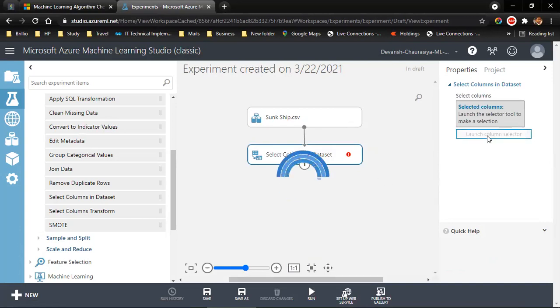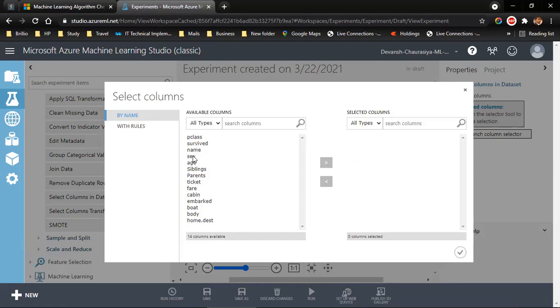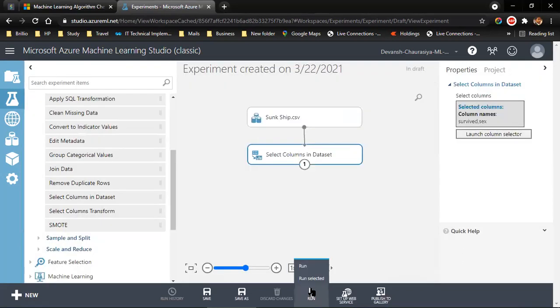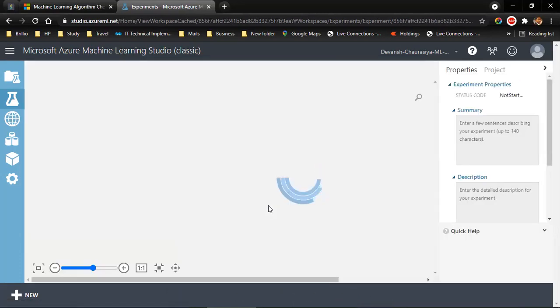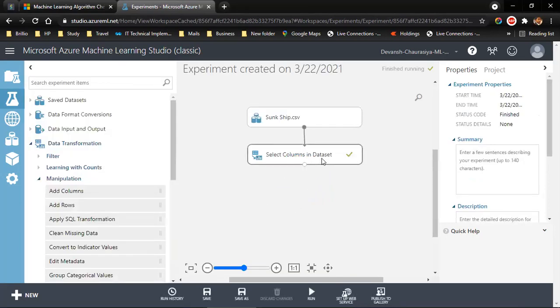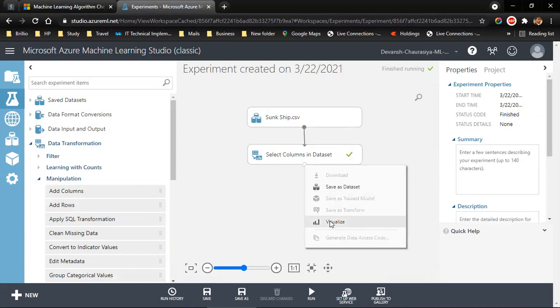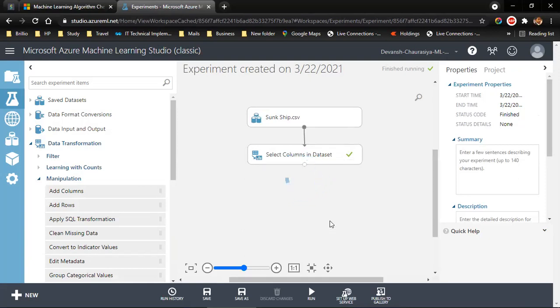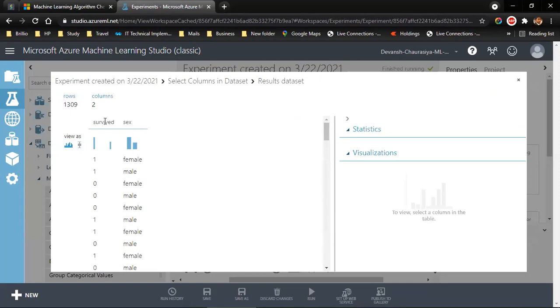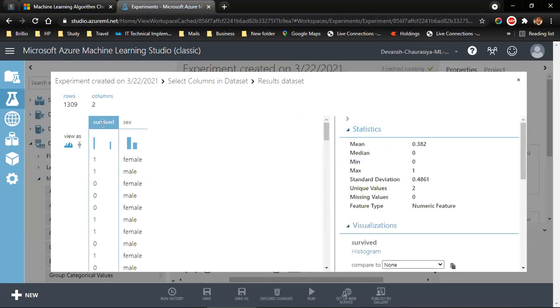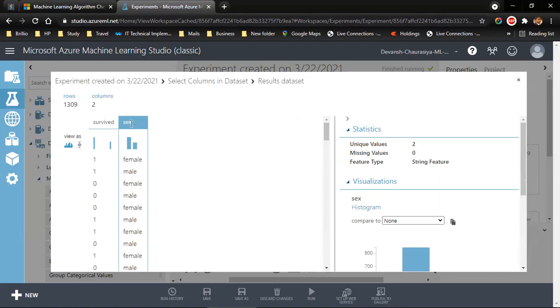Launch column selector on the right, and I need whether they survived or not, and I need their gender, and I check. Now I run. Cool. Now you see a check mark over here, and I can right click, visualize, and I see I have survived and I have gender.